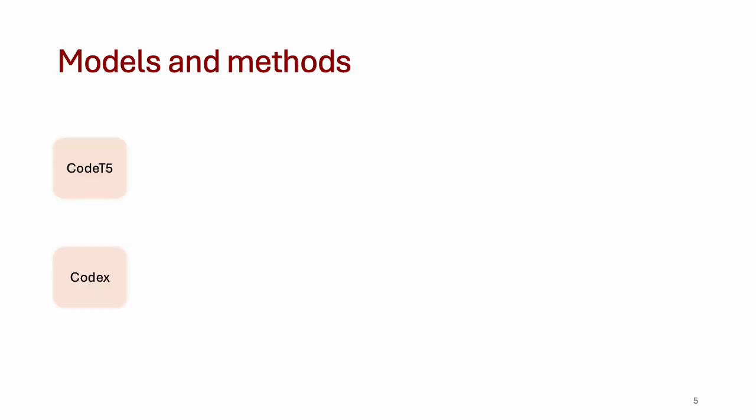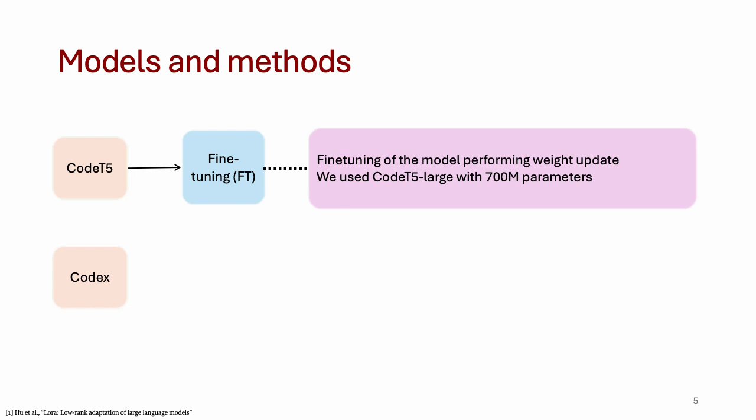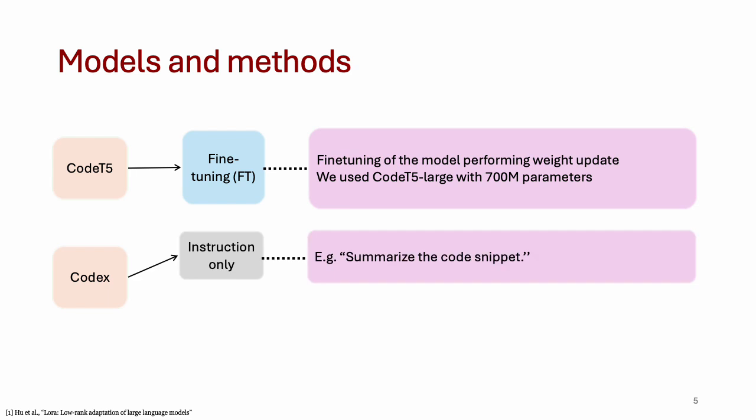In our experiments, we used two large language models, CodeT5 and Codex. For CodeT5, our adaptation consists of fine-tuning, during which we update model parameters. Codex is a much larger closed-source model, and thus parameter update for it is not possible. However, because of its larger size, it can be made to follow instructions.